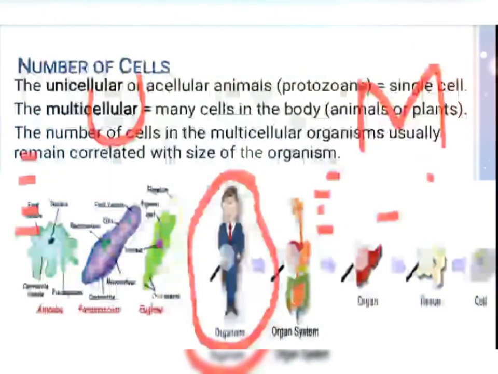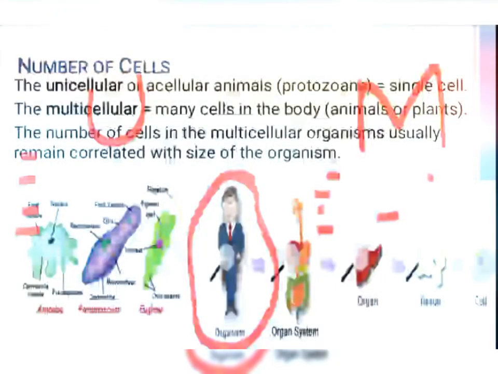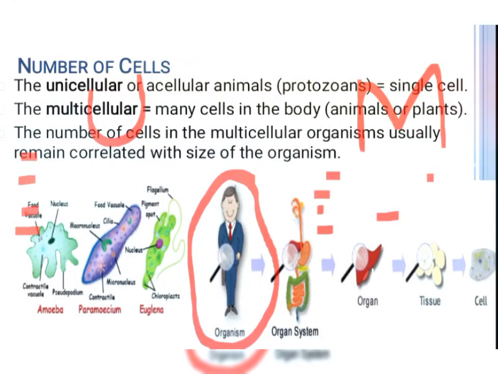And injury to the cell leads to the death of the organism in the unicellular, and injury to a cell does not cause the death of the multicellular organism. Just see yourself, if you get injured in one part of your body, you will not die, because you can cure that, you can regenerate that part.